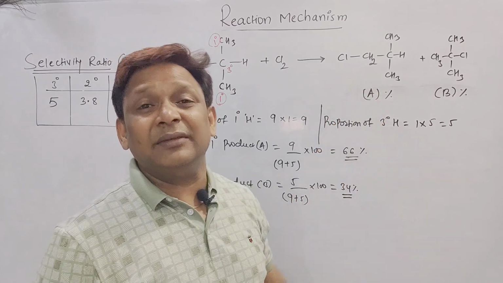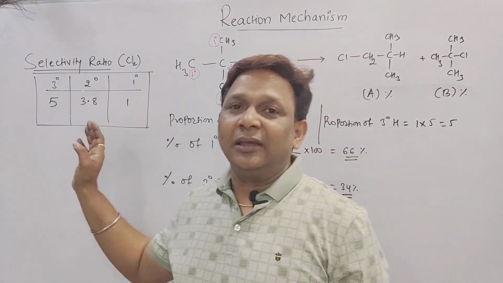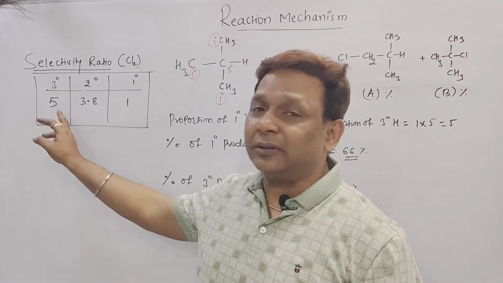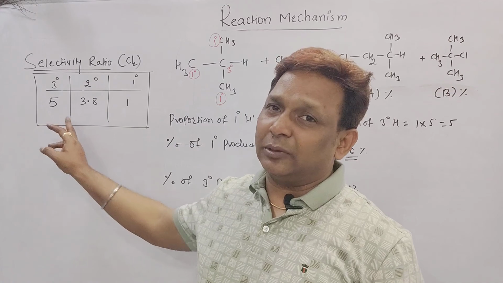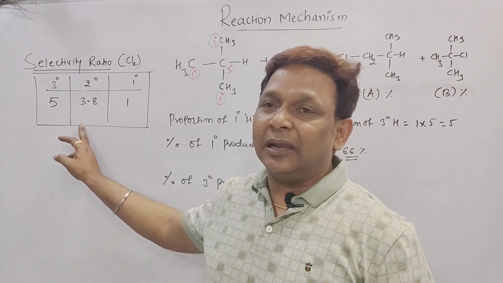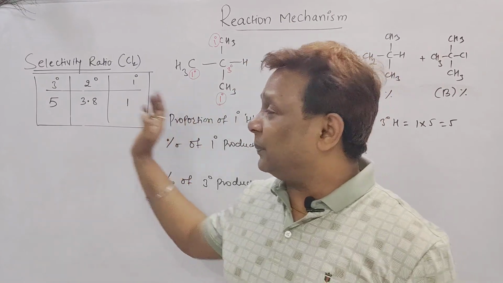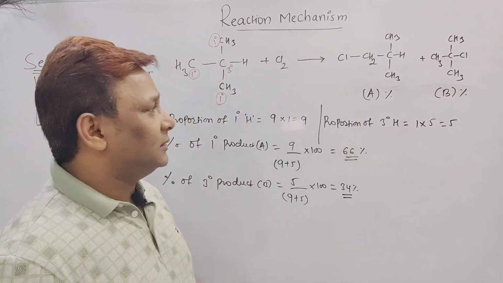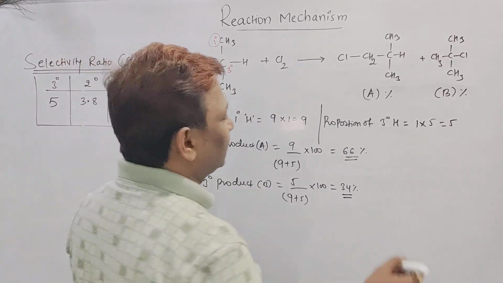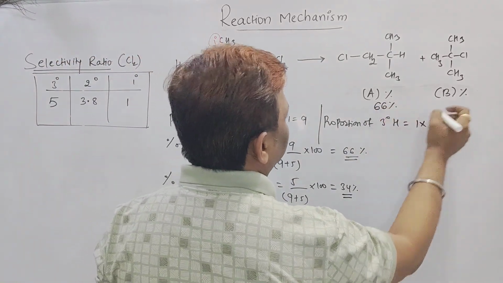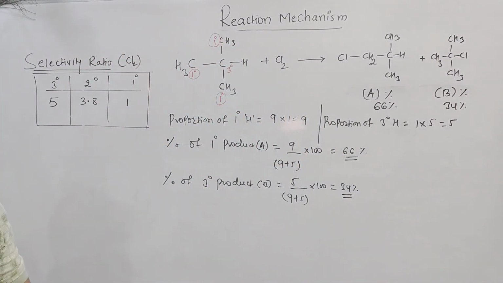It depends upon the selectivity ratio. See, beta, this is the selectivity ratio for chlorination, which says that if you are replacing the tertiary hydrogen with chlorine, the value will be taken as 5. If you are replacing the secondary hydrogen with chlorine, the value will be taken as 3.8. And if you are replacing the primary hydrogen with chlorine, the value will be taken as 1. So depending on the selectivity ratio, we can say that instead of B being the major, beta, our A is the major, nearly 66% is A and 34% is B. Is it clear?